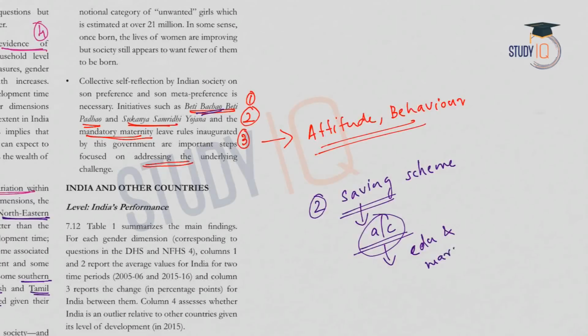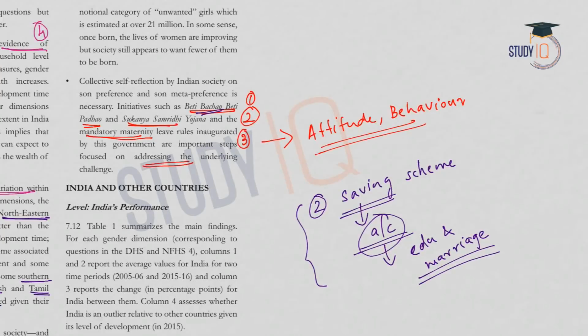So education and marriage. There is discrimination against girls because girls are considered to be a burden to the family, because at the time of marriage girls need to be provided with dowry, and even though parents educate girls, they consider that the girls will move out of the family and will be living in the husband's family. So there will be no earning for their own parents or own family even if they are educated.